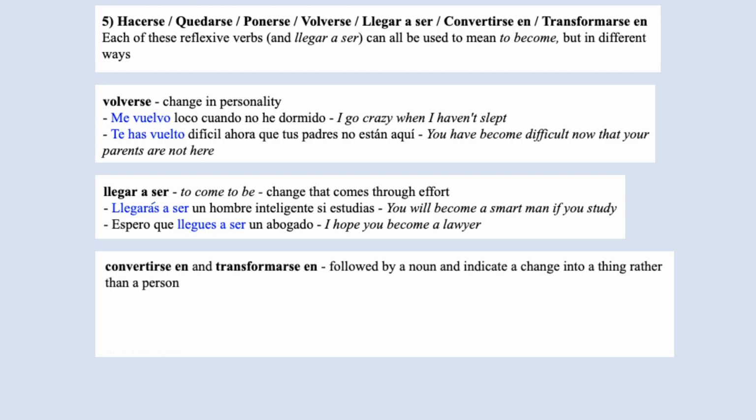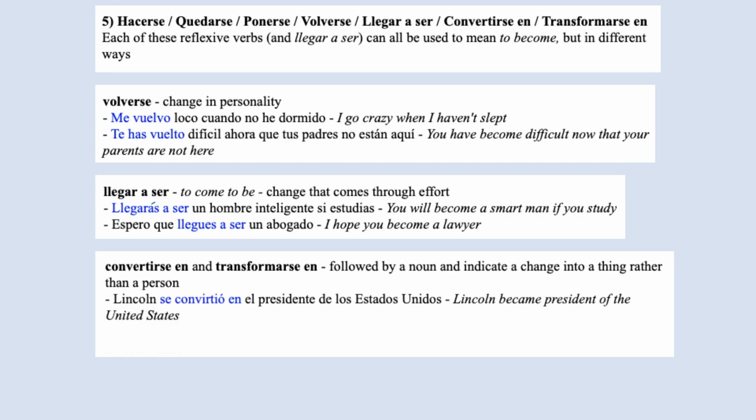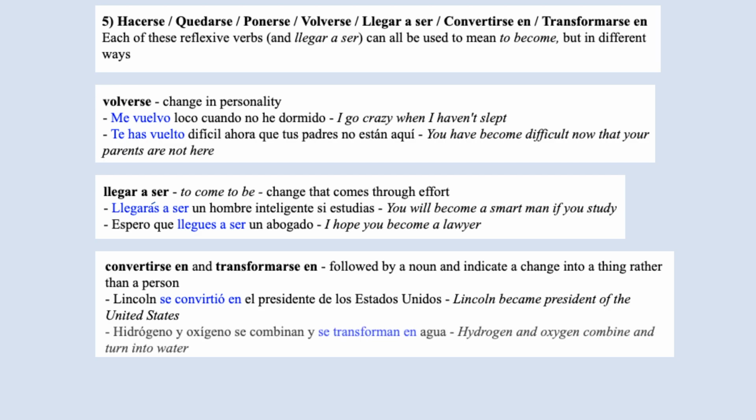Convertirse en and transformarse en are followed by a noun and they indicate a change into a thing rather than a person. Lincoln se convirtió en el presidente de los Estados Unidos. Hidrógeno y oxígeno se combinan y se transforman en agua.